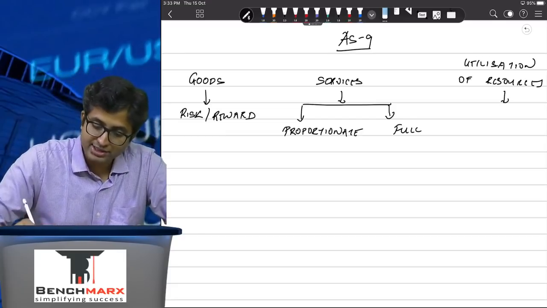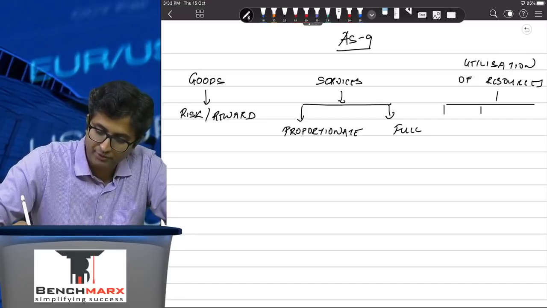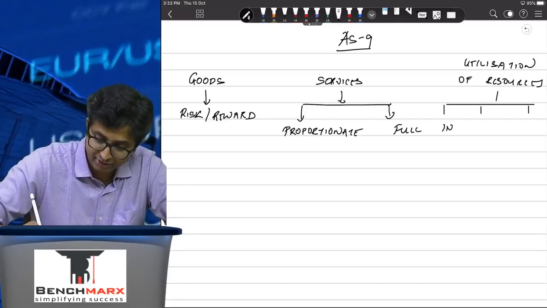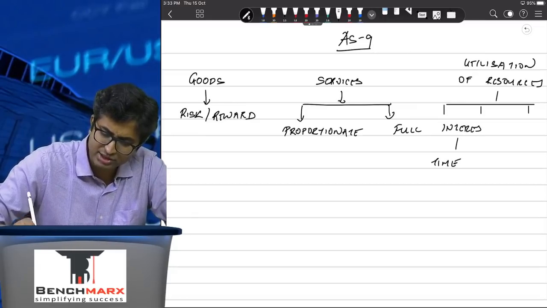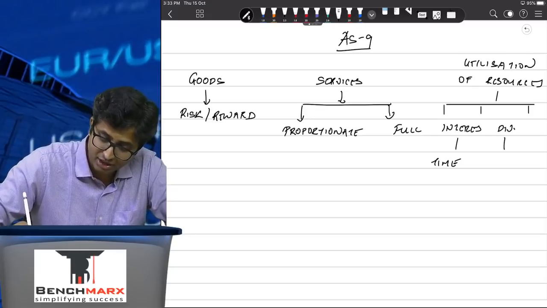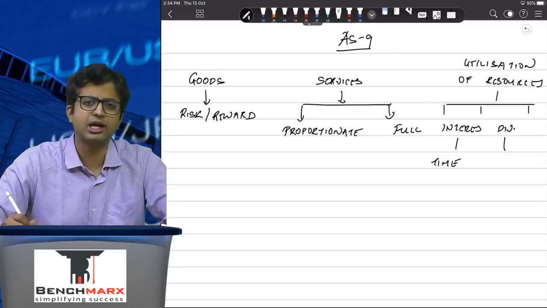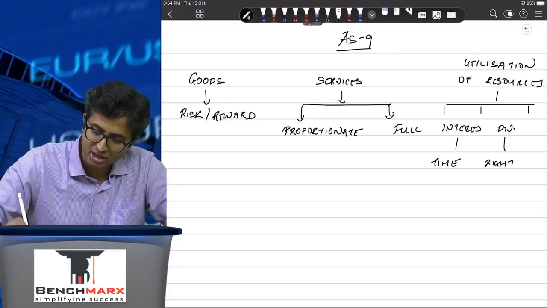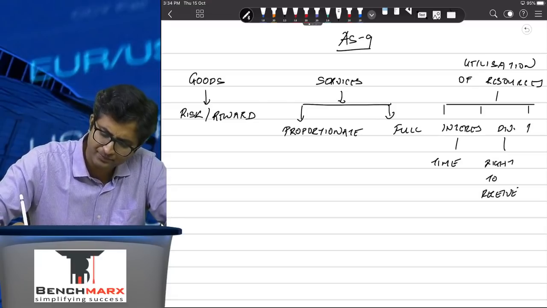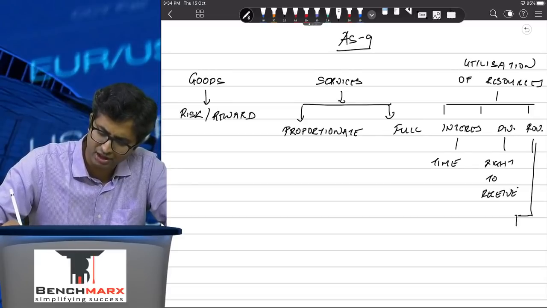When we look at utilization of resources, well, incomes over here can be in the nature of interest on debt, which is recognized on a time basis, or dividend, which can be recognized when the right to receive is established, that is when the shareholders have approved in the general meeting. So generally when the right to receive is established. And in terms of incomes like royalty, this is based on the terms and conditions of the agreement.